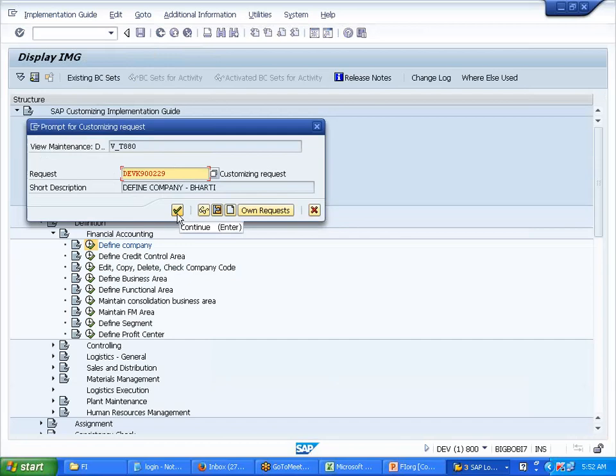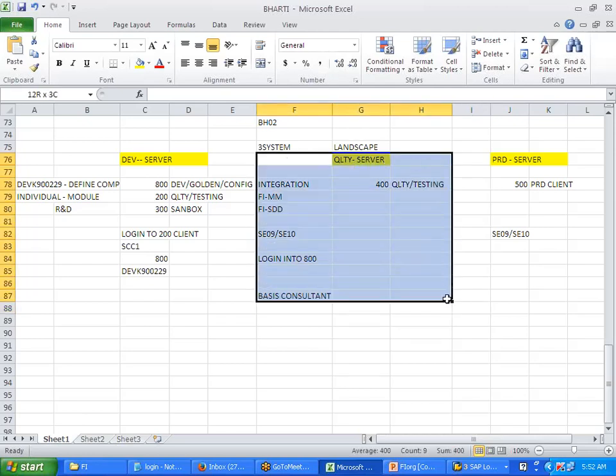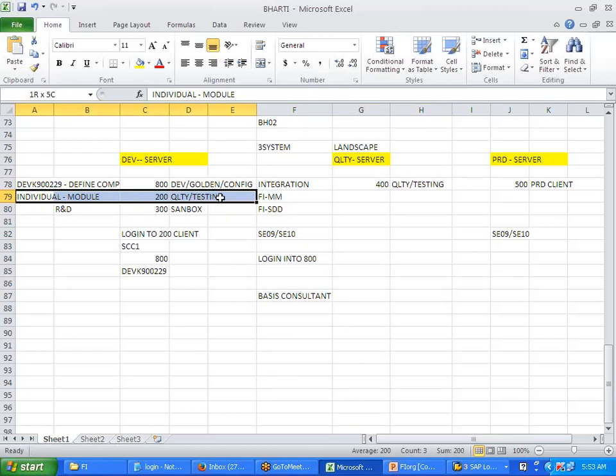Now the bigger companies go for what is called a 3-system landscape. There are 3 systems, 3 servers, right? Smaller companies get rid of this. They don't need it. They'll not keep this. What they'll do is the individual testing as well as integration testing here. But SAP recommends a minimum 2-system landscape, minimum.